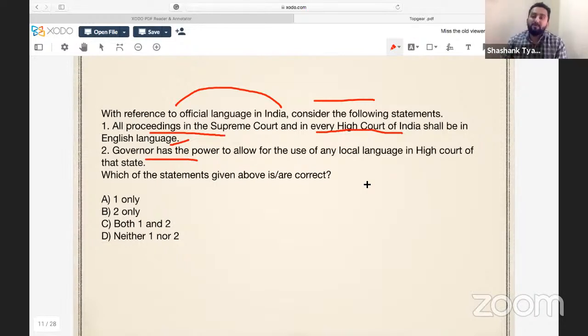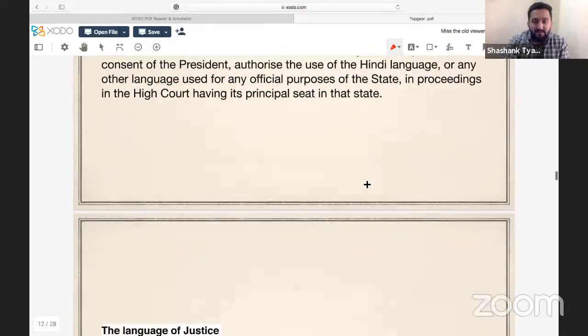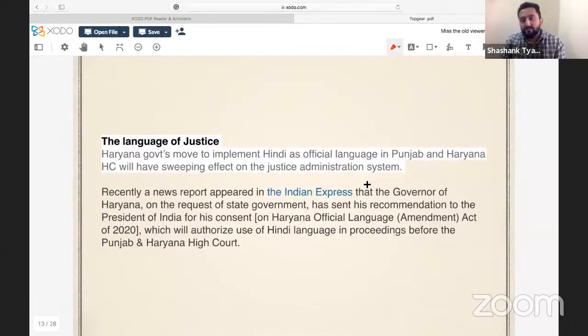So there's an issue. So there was an article. Let's go to the article first. This article was in Indian Express and title was The Language of Justice. Haryana government's move to implement Hindi as official language in Punjab Haryana High Court will have sweeping effect on justice administration system. Sweeping effect. What effect it is going to have?